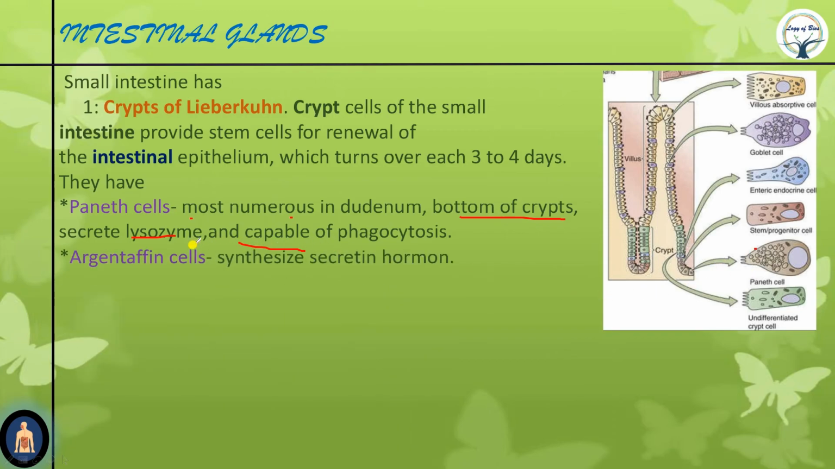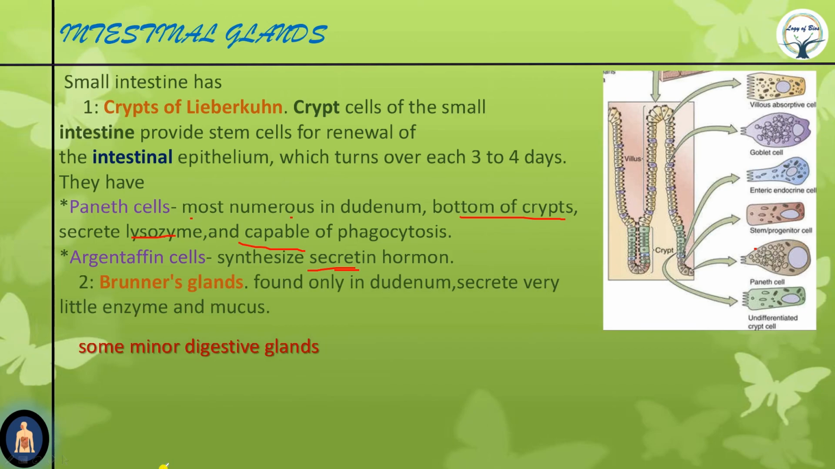Now there are argentaffin cells. These are in the stomach and also in the intestine. They synthesize the secretin hormone. These enteric endocrine cells, or enteroendocrine cells, are the argentaffin cells. There are stem cells or progenitor cells, which replace the worn out cells. Goblet cells or mucus cells mucosify the walls. Then the villus has epithelial cells with tiny projections known as microvilli. These are the villus absorption cells.